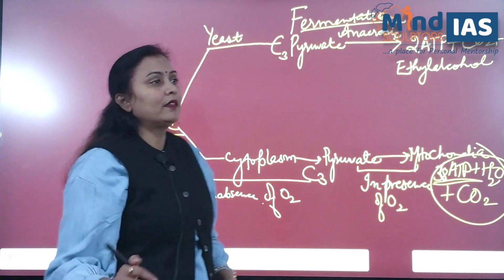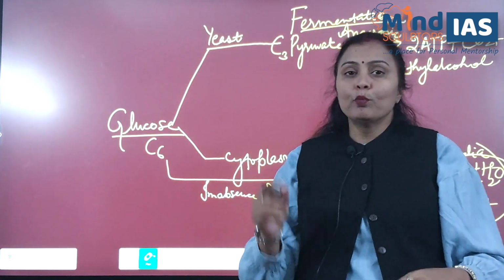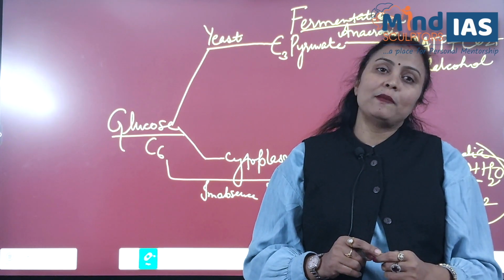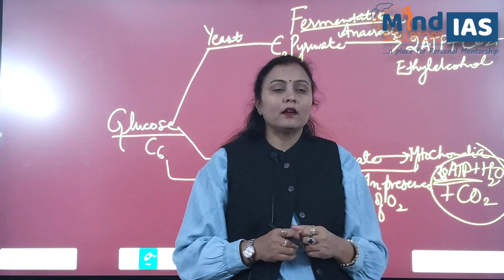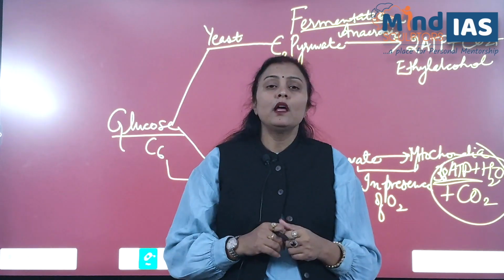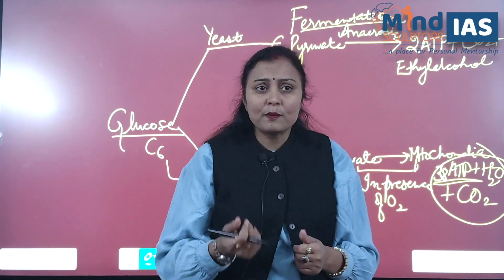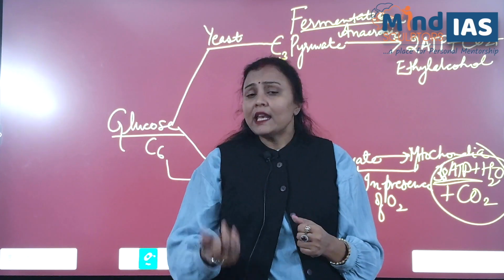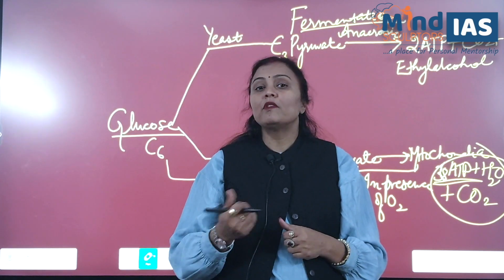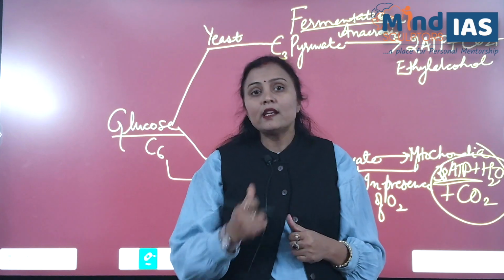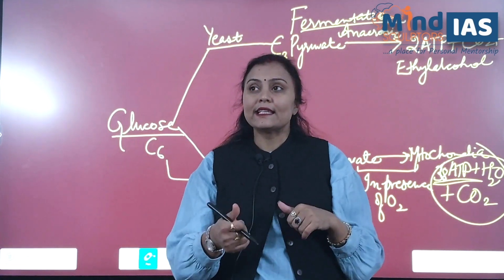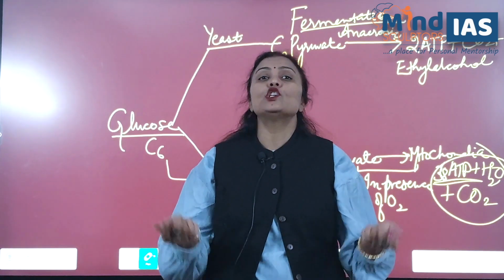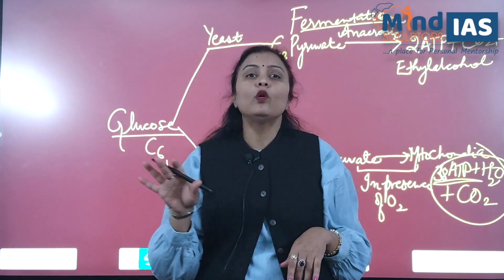Now a very interesting thing. In human beings, respiration takes place in the presence of oxygen. If I ask you whether respiration can occur in human beings in the absence of oxygen also, what will be your answer? The right answer is yes. But anaerobic respiration in human beings is not a common phenomenon.